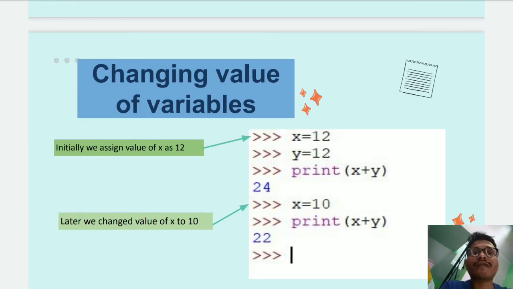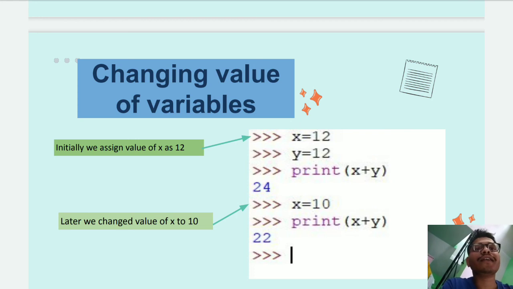How to change the value of a variable. Firstly we define a variable x, then assign the value of x as 12, and then define a variable y and assign the value of y as 12. Then we print x plus y, the sum of x plus y. After that we assign the value of x as 10. Now the old value of x, 12, is discarded and it takes the new value 10. Then we print x plus y, and it takes x as 10 and y as 12 and prints 22.